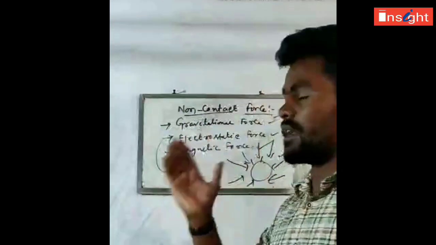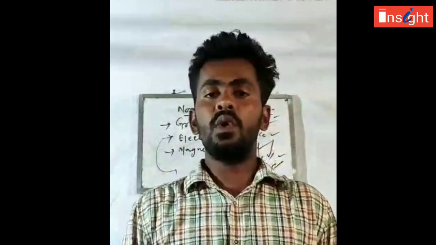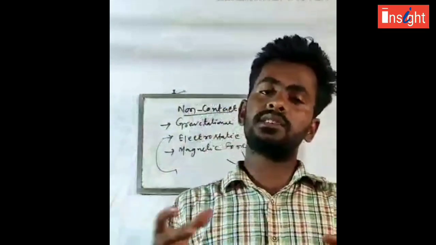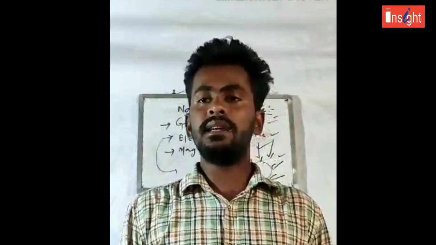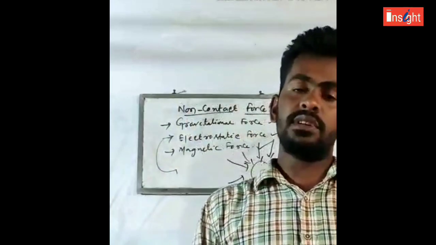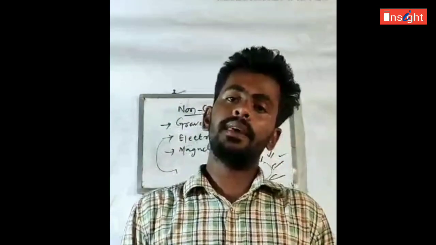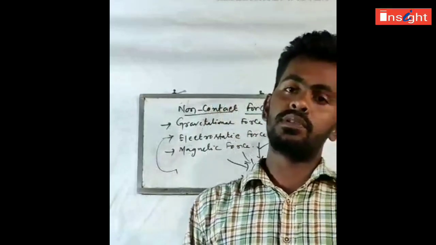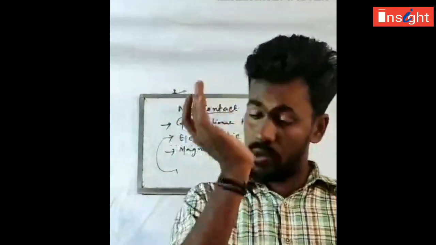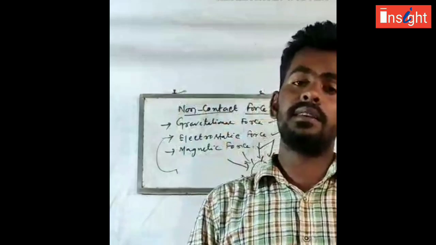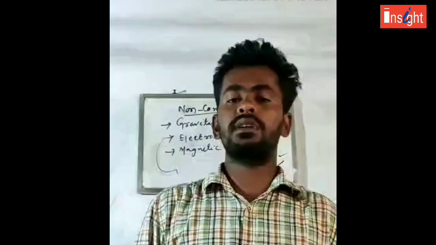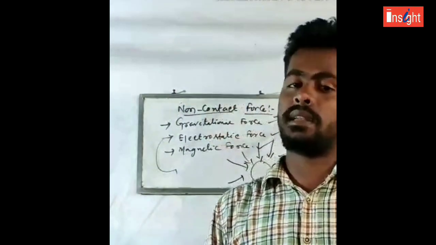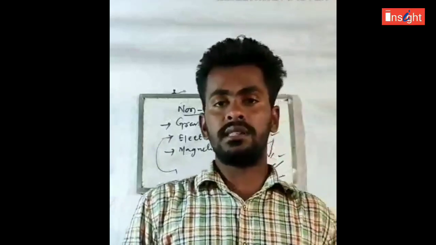Then the next one is electrostatic force. What is electrostatic force? When a positively charged object attracts a negatively charged object, it is called electrostatic force. Suppose you comb your hair and after combing, you put some paper near the comb, then you see that the comb will attract the papers. The comb and the paper are positively and negatively charged. So that's why it is known as electrostatic force.